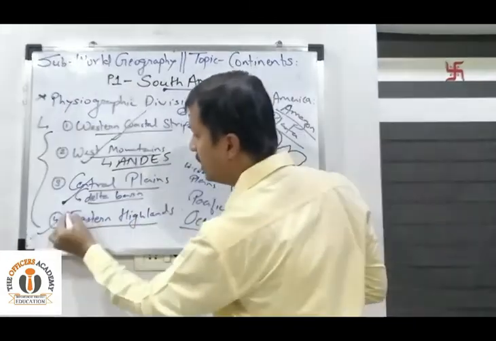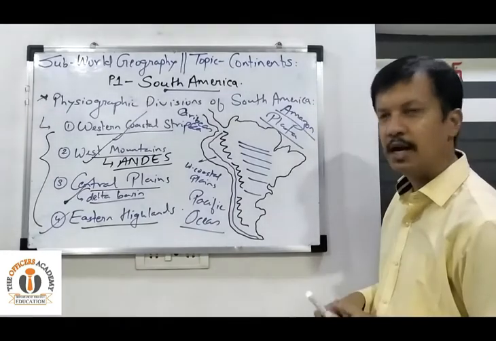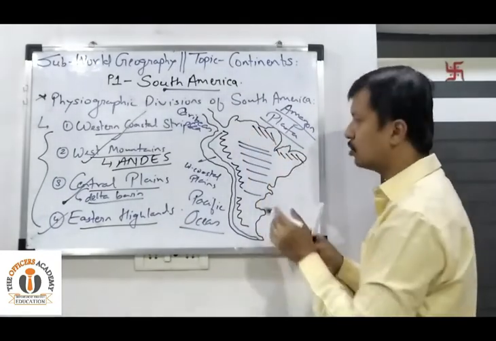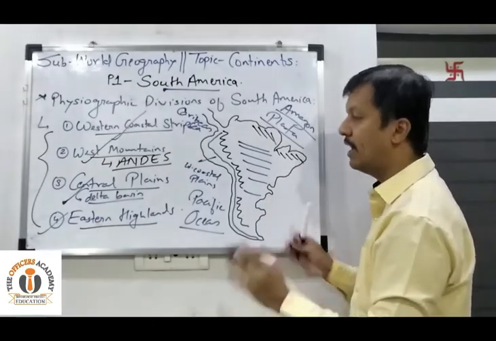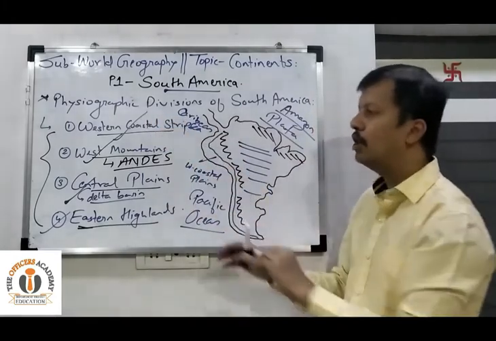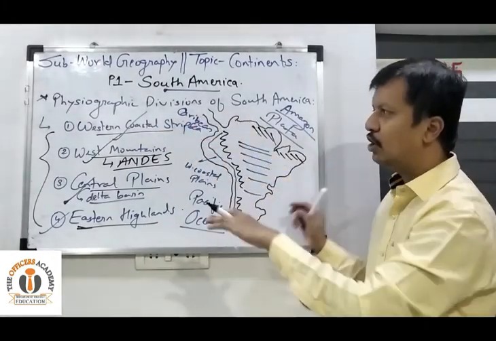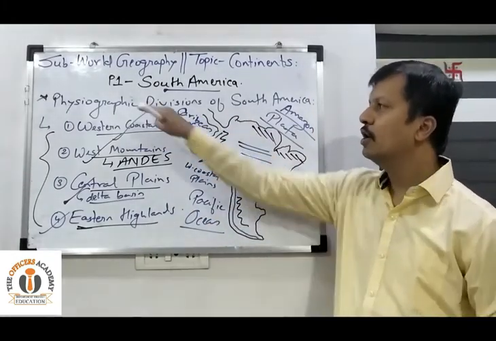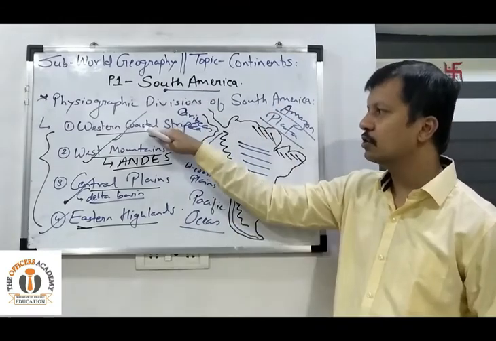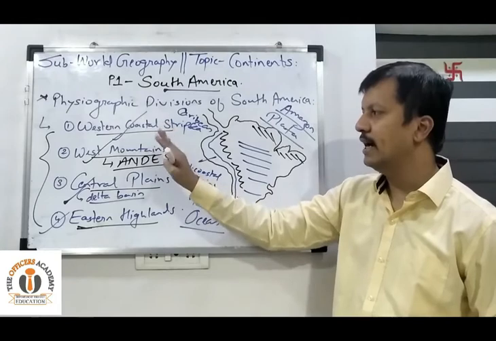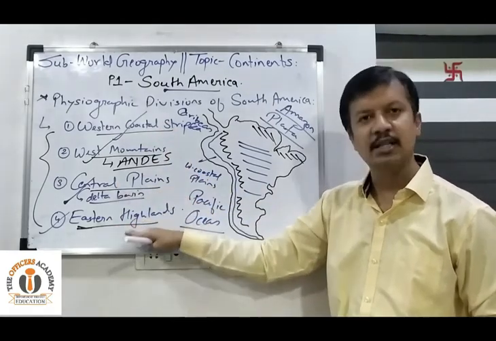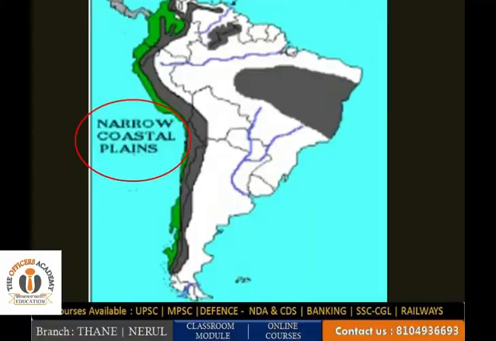And last, on the eastern edge, there are the Eastern Highlands. So we find the Eastern Highlands in this region. The Brazilian Highlands and the Guiana Highlands basically make up the Eastern Highlands. We will study all four in depth. So, structure wise, we have understood the physiographic divisions of South America, four divisions: western coastal strips, western mountains, that is the Andes mountains, central plains formed by the rivers, and finally the eastern highlands.